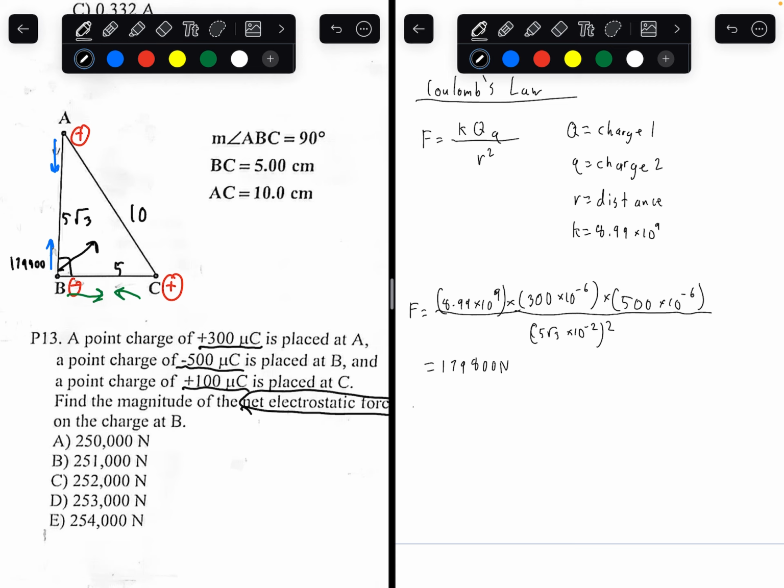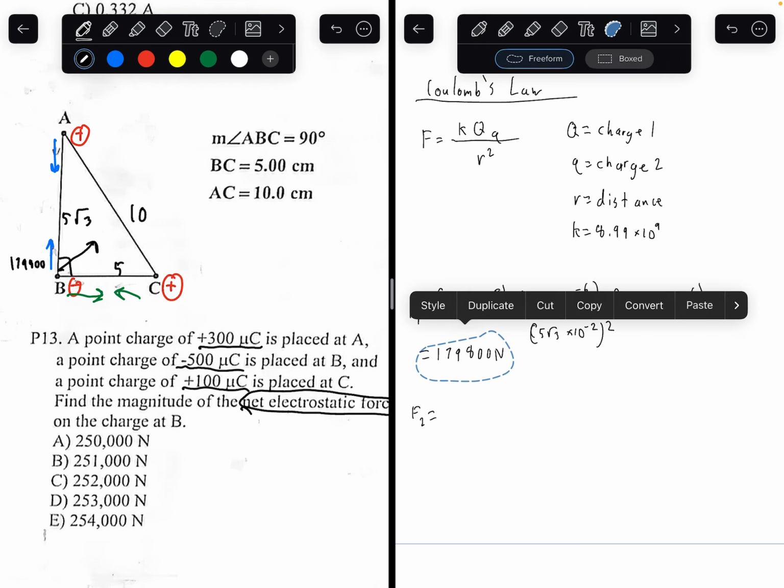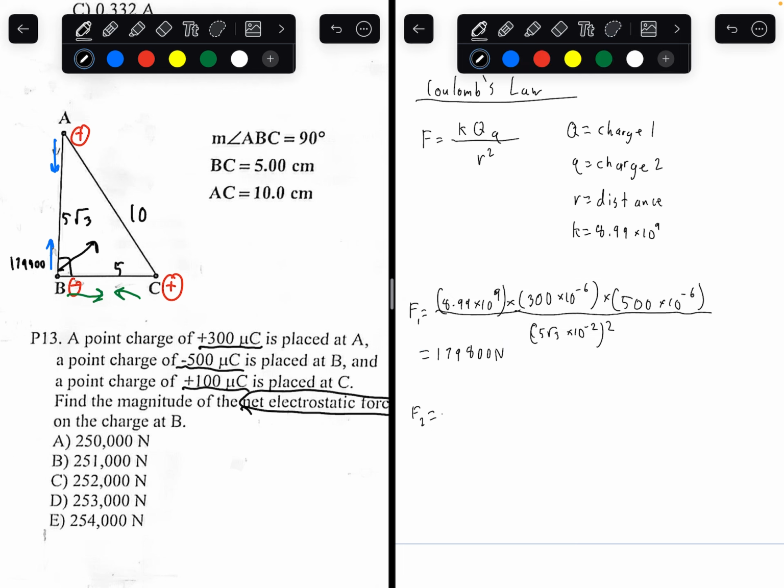Now, what about the other force? This will be force 1, let's call this force 2. What about force 2? Same exact method.